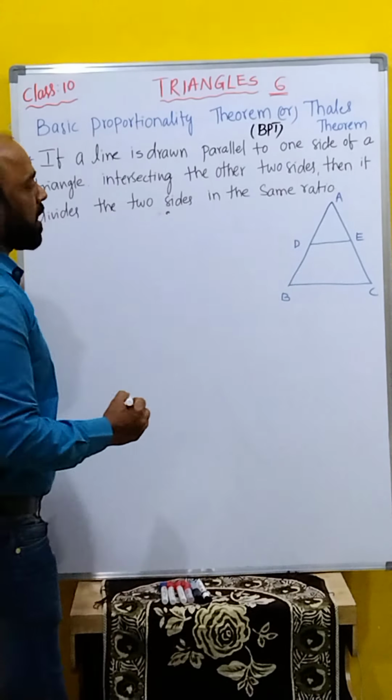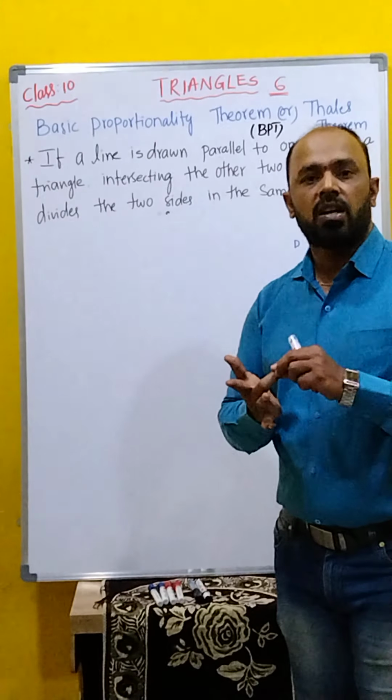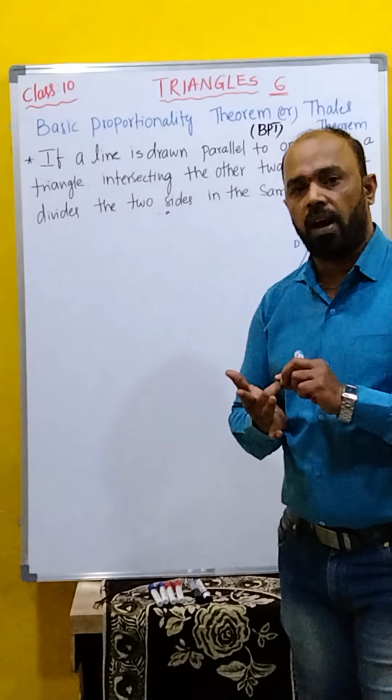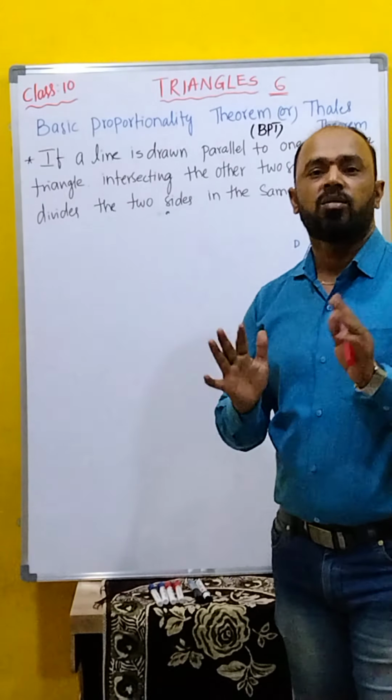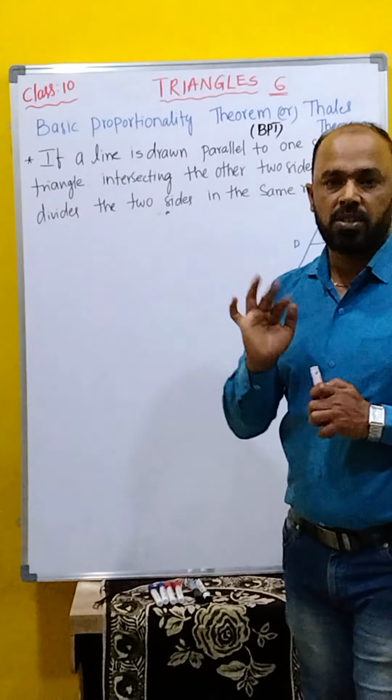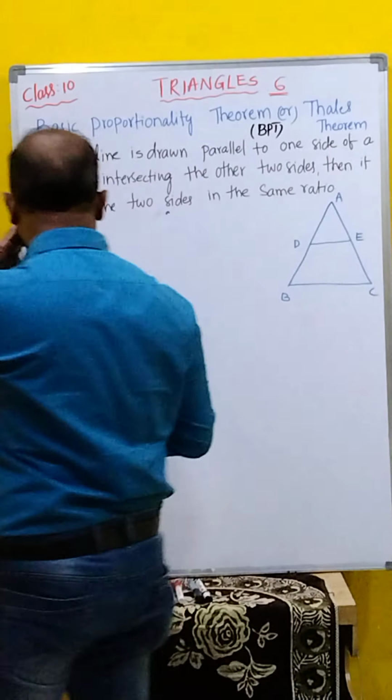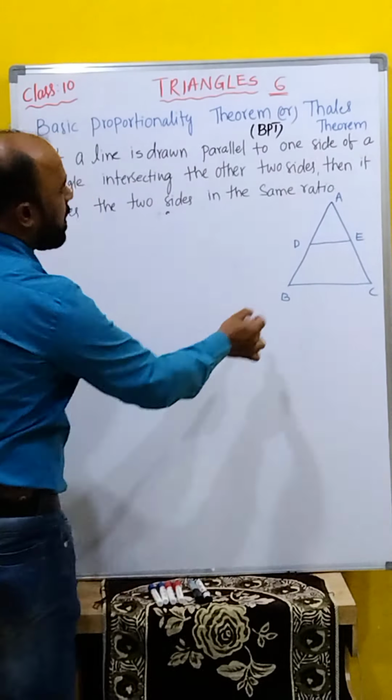For every theorem we have 4 steps, or 3 steps sometimes. What is that? First one is the given, second is to prove, third is construction if required, and the last one is the proof. Total 4 steps required. Here also, for proving AD by DB and AE by EC, we require some construction.